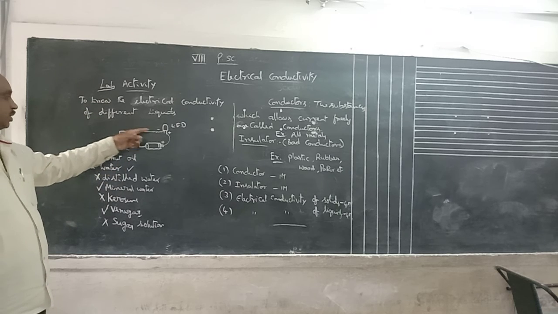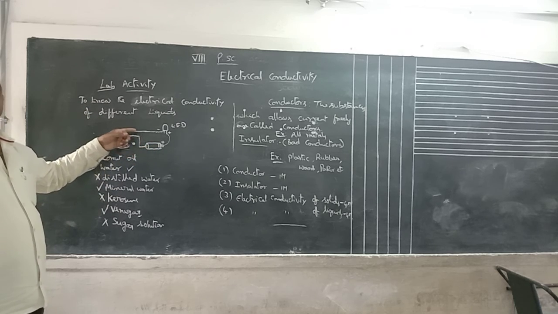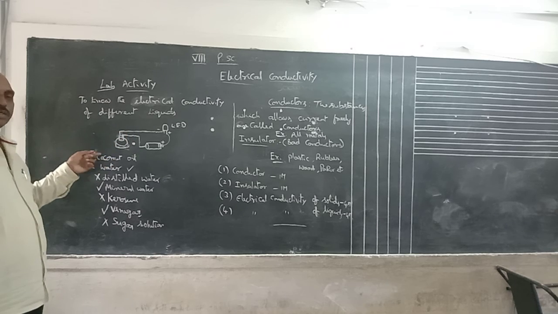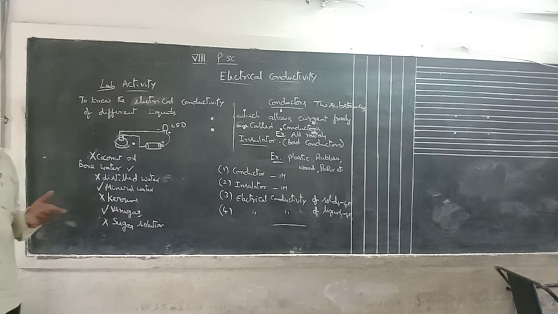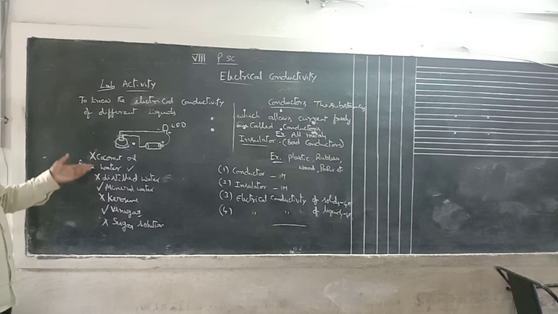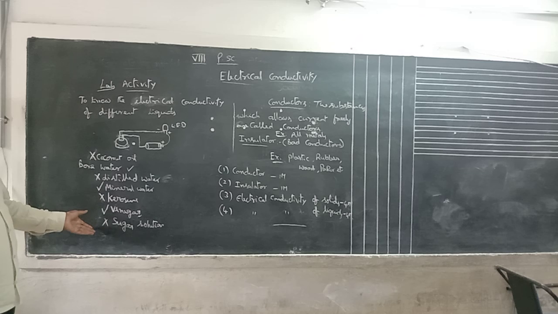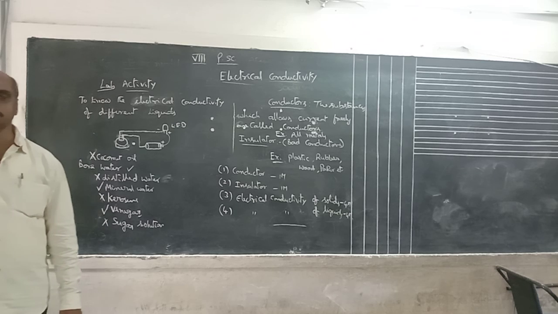These two are connected to the LED and battery. Based on the liquid, suppose the liquid is a good conductor, the LED will glow. Otherwise, the LED does not glow. Here, bore water, mineral water, vinegar, these are all good conductors. The remaining, coconut oil, distilled water, kerosene, sugar solution, these are all bad conductors.